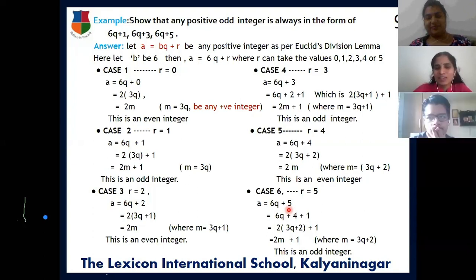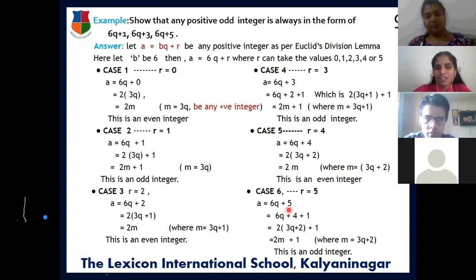Check it again. Okay, I'll send the worksheet with the examples also. Then you can do it. Check this page again. If necessary, take a screen print of this, then it will be easy for you.